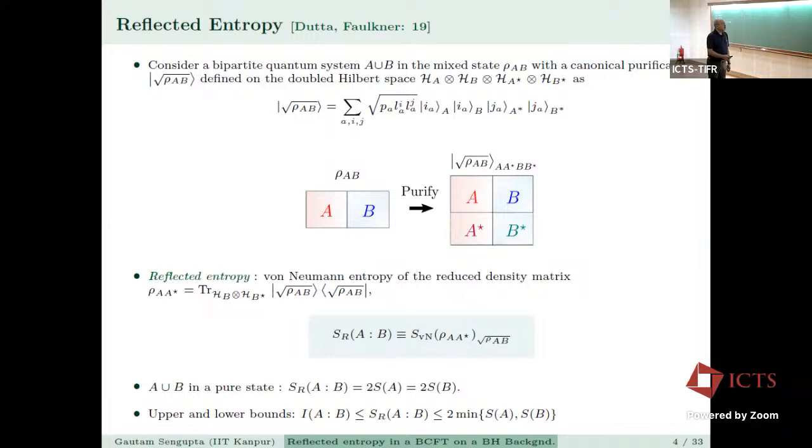And the reflected entropy is defined as the von Neumann entropy of the reduced density matrix, rho A A star, where you trace over the degrees of freedom of H_B and H_B star. And so this is what it is.